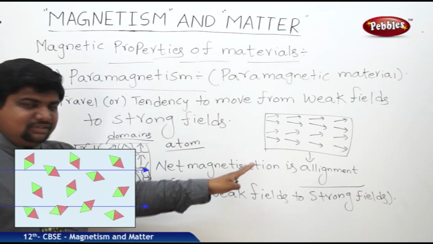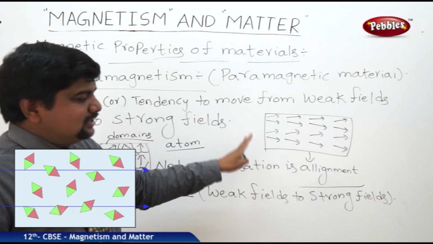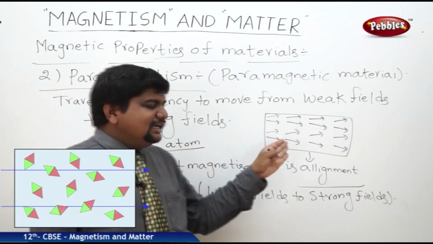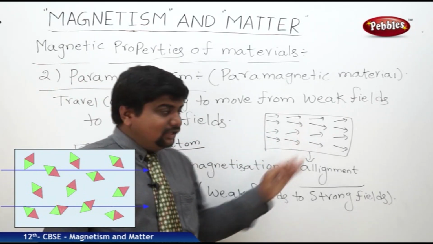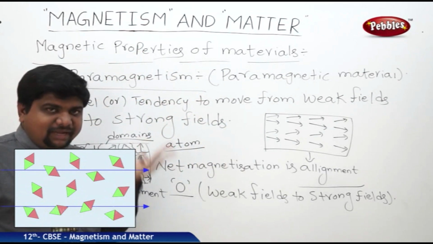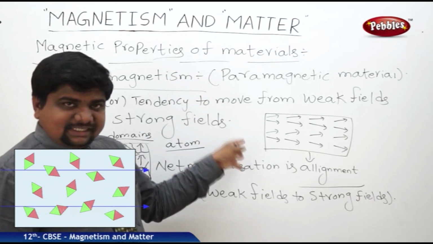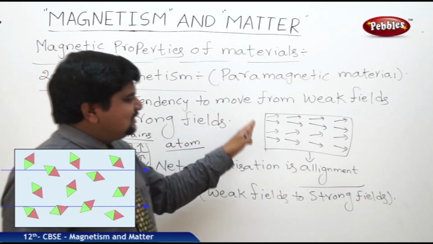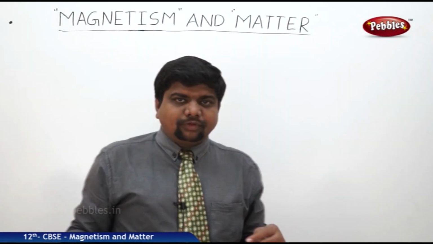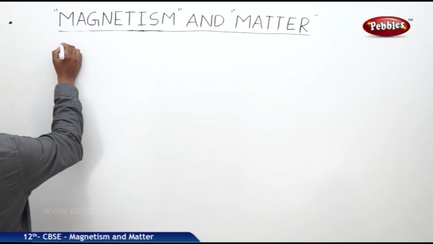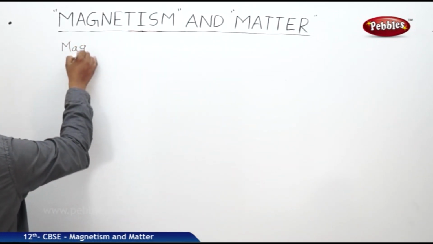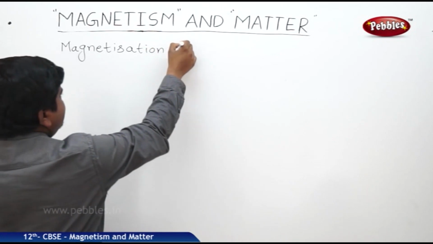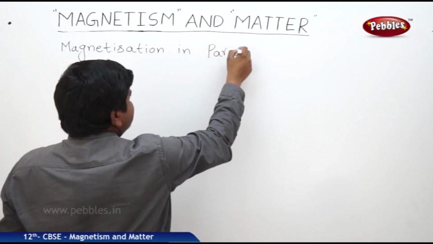So like this we can define the paramagnetic material. Initially, any material which contains electrons in their valence orbital is a diamagnet. Means there is no possibility for magnetization unless a field strong enough to align is applied, then only they will convert to paramagnetic or ferromagnetic. A substance which is magnetized is called magnetization. This magnetization depends upon several factors. So the concept we should discuss is magnetization in paramagnetic materials.